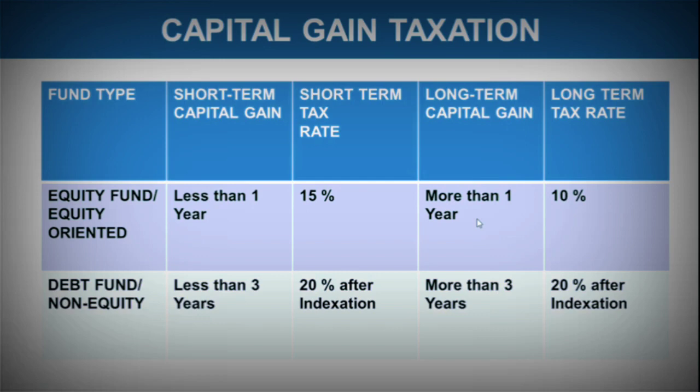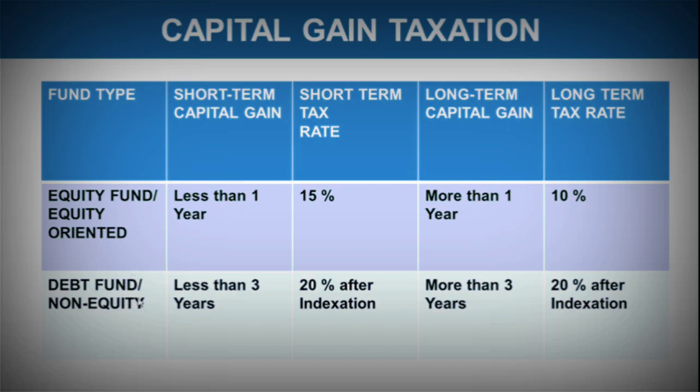So if you are getting capital gain after 1 year of your investment, if you have continued your investment for more than 1 year, and that is why you will see most mutual fund distributors recommend that you hold it for a longer period of time, at least 1 to 3 years, because in that case the lesser tax rate will be applicable to you. So just see that the long-term tax rate over here is 10%. Now this is in case of equity instruments.